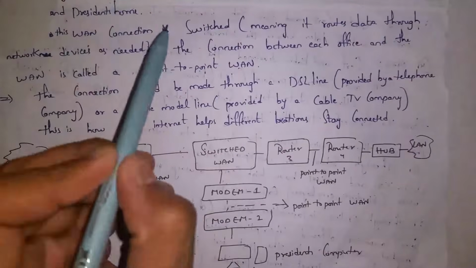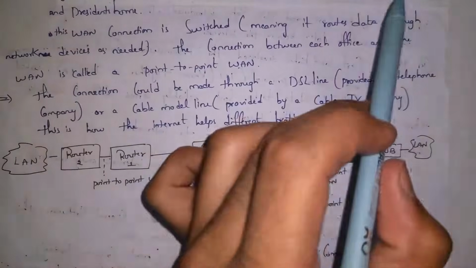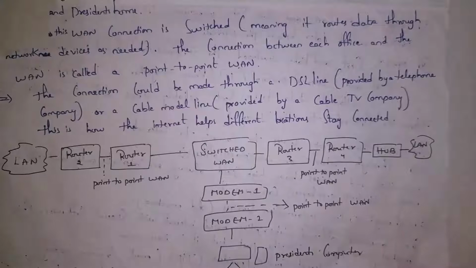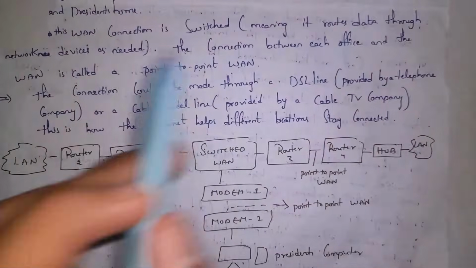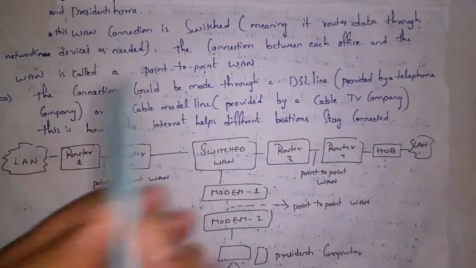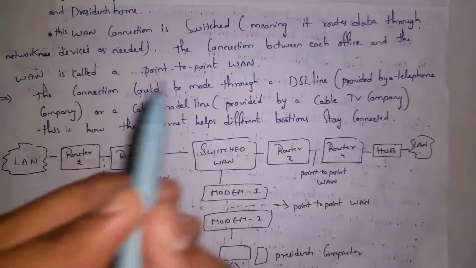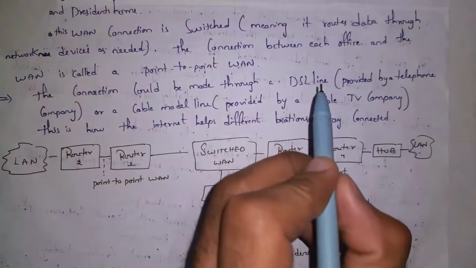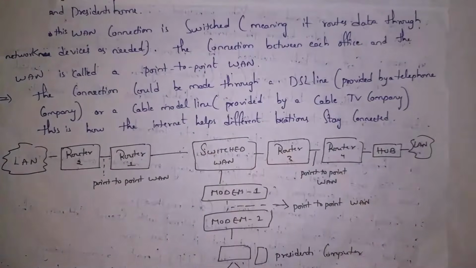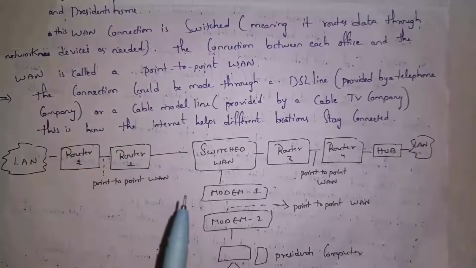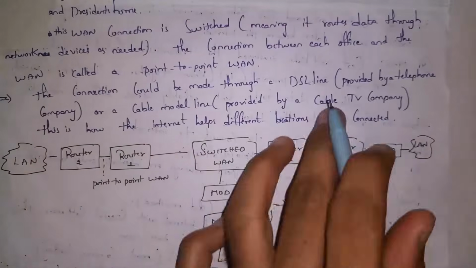This WAN connection is switched, meaning it routes data through network devices as needed. Guys, based on need, data will travel through different kinds of network devices. The connection between each office and WAN is called a point-to-point WAN. The connection could be made through DSL lines. Guys, DSL lines are nothing but cable connections which are provided by telephone companies. And WAN connection can also be established by using cable lines. These cable lines are provided by cable TV companies.